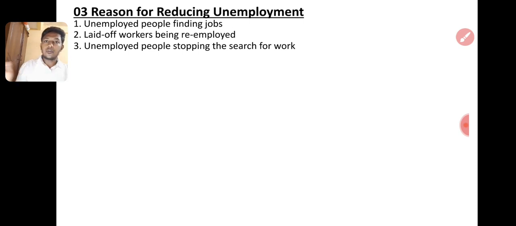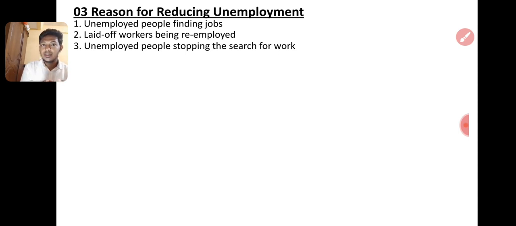I am coming out of the workforce, I am not even in the workforce. I give up, I don't need work. If I am searching for work, I am still unemployed. But if I don't need to work hereafter and just stay at home, I come out of the unemployed.